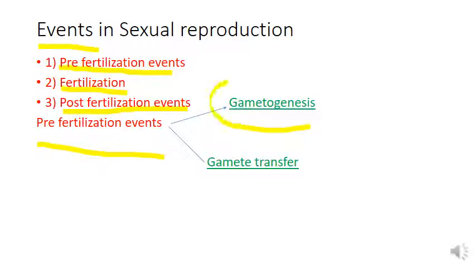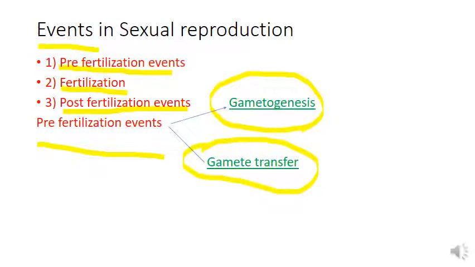Among pre-fertilization events, two things are taking place. First one is gametogenesis. So what is gametogenesis? Gametogenesis is the process of formation of gametes or sex cells. Then second one is gamete transfer.